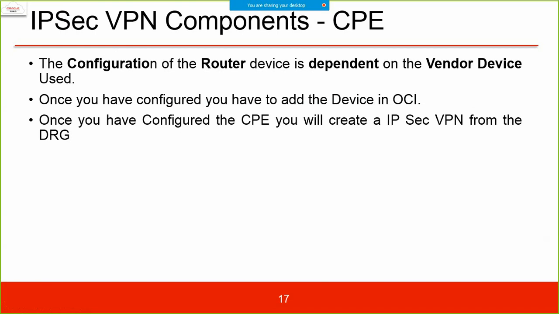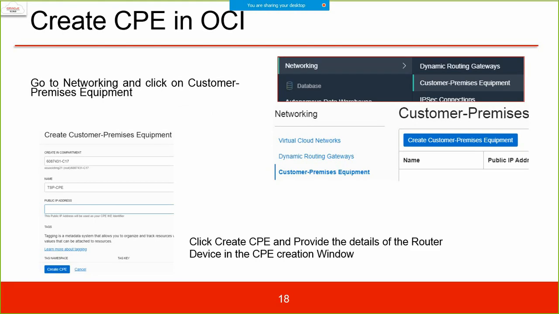Once you have configured, you have to add the device to OCI. Once you have configured the CPE, you can create IPSec VPN from the DRG. So this is VPN IPSec with a dynamic routing gateway. First thing you need to do in this case is create a CPE, customer premise equipment. Go to networking, click on customer premise equipment. You specify the name and the public IP address of that.